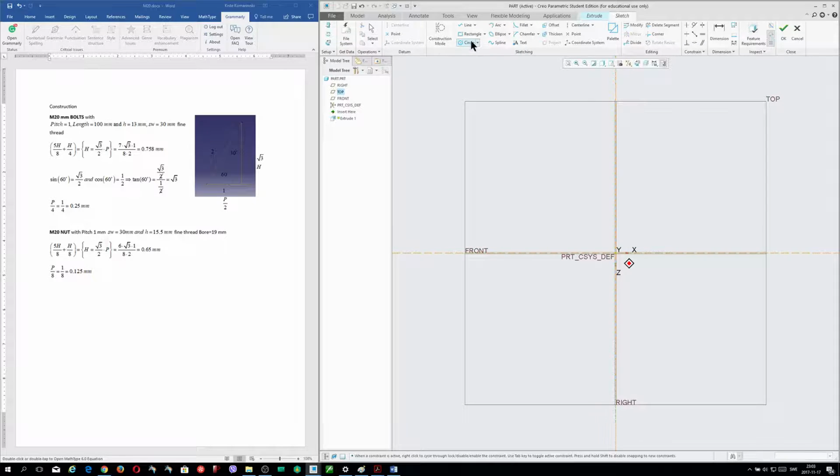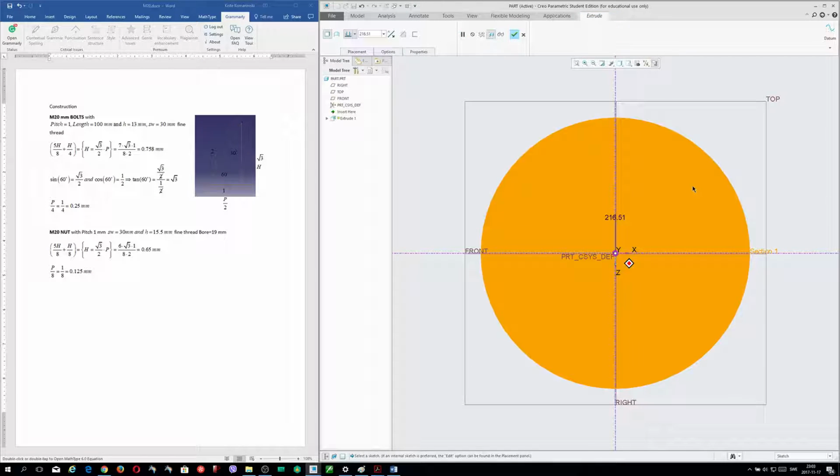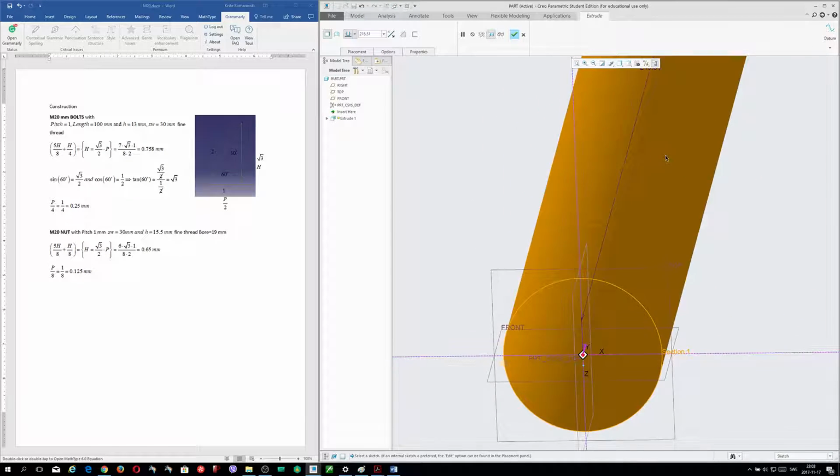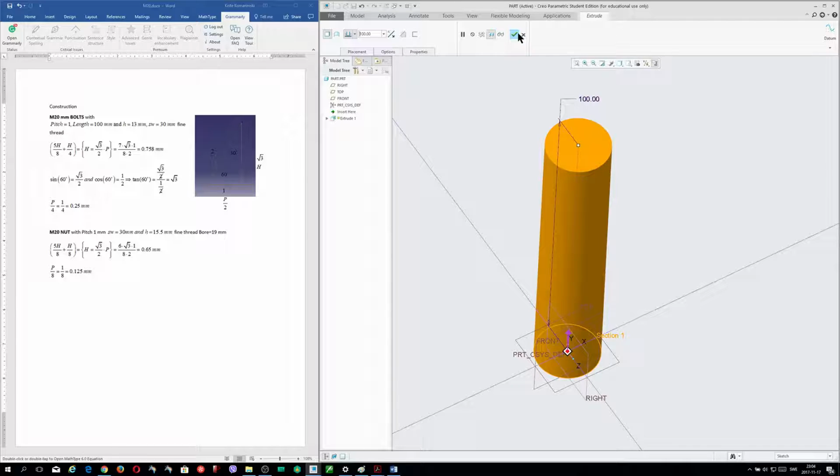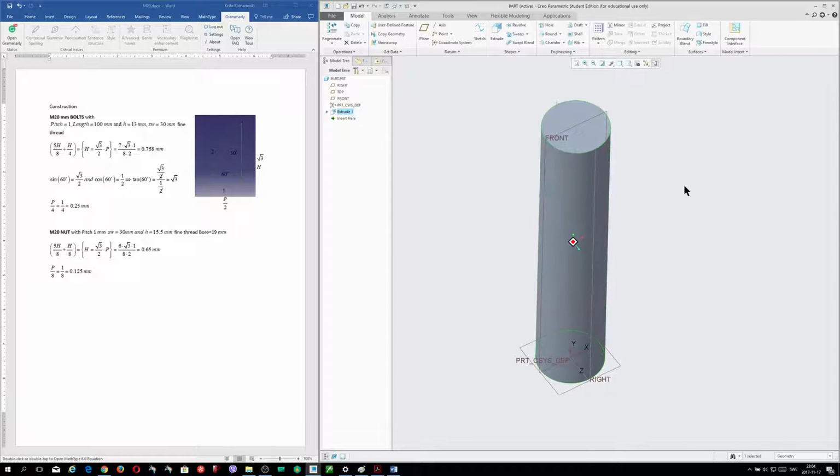We take a circle here, and we do a measurement here. This measurement is 20 millimeters. Okay, we go out. And the length here is 100 millimeters. So we write in just 100, enter, and now everything is finished.